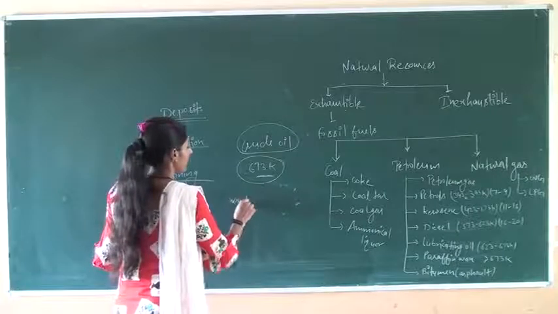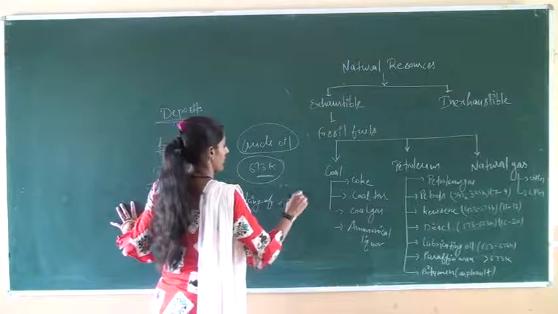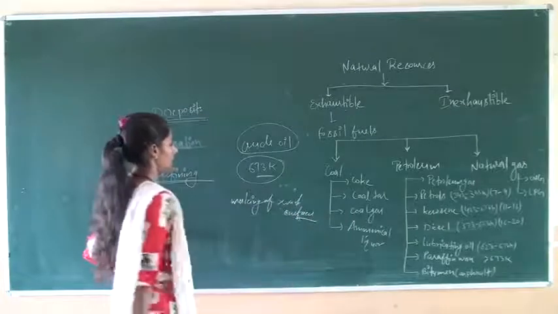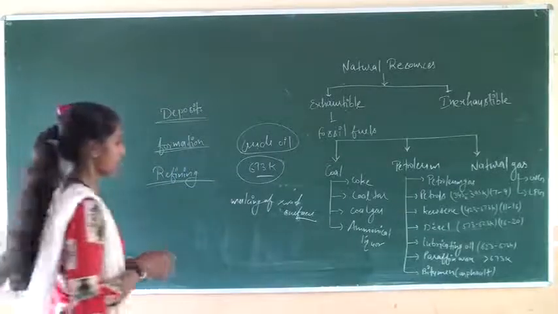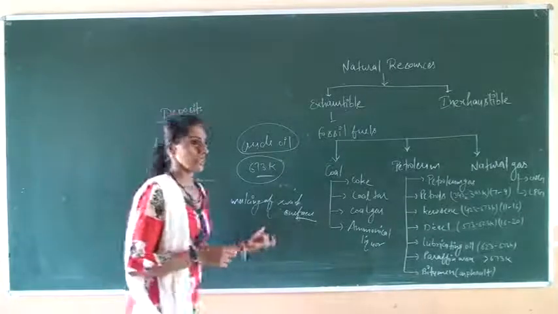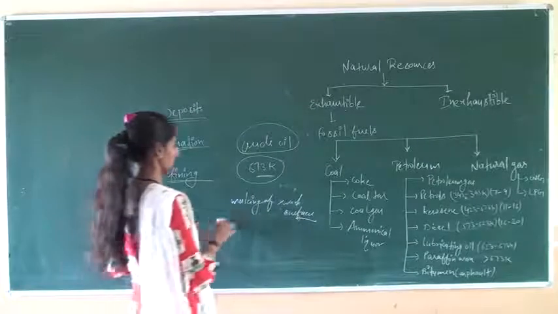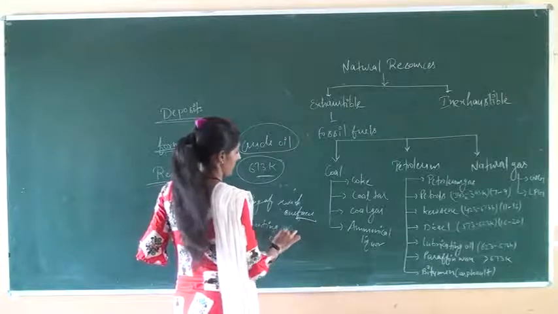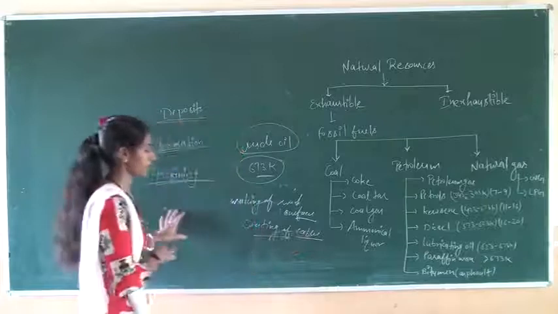Bitumen is used in making of road surfaces, and also it is used in coating of cables to protect from electricity.